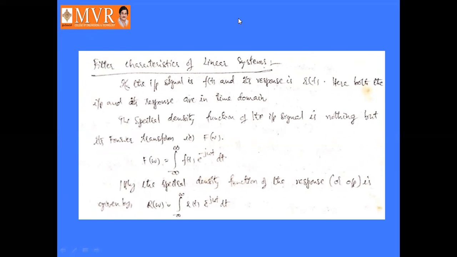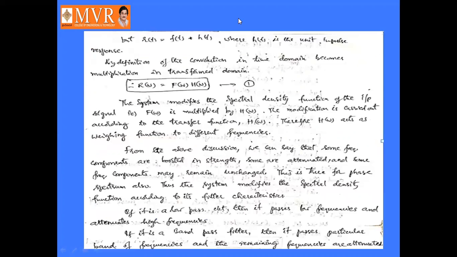So based on the filter characteristics, it passes the particular band of frequencies. Okay, the remaining frequencies are attenuated, they will be stopped.